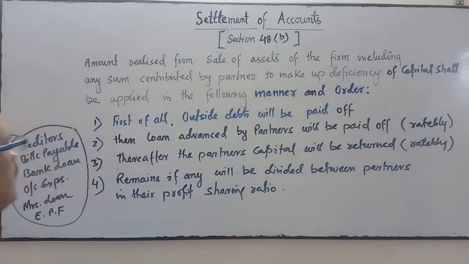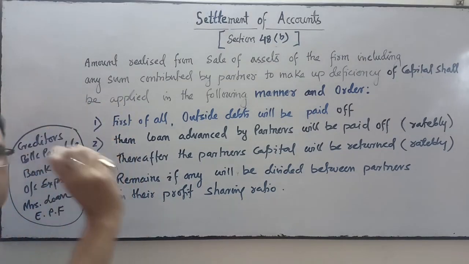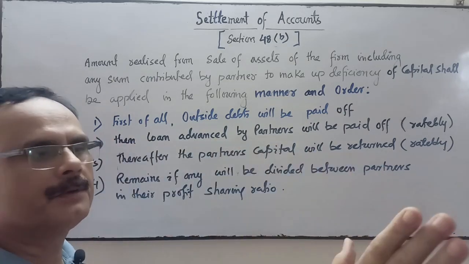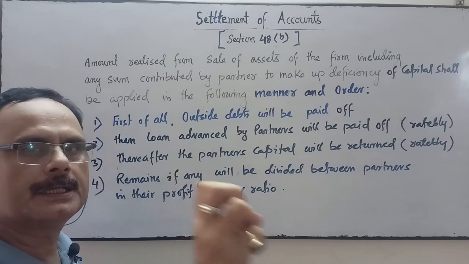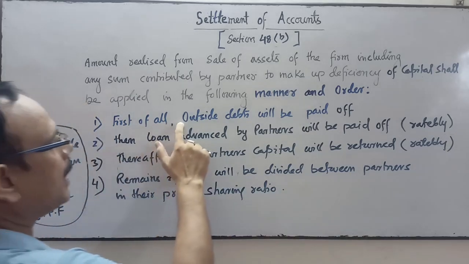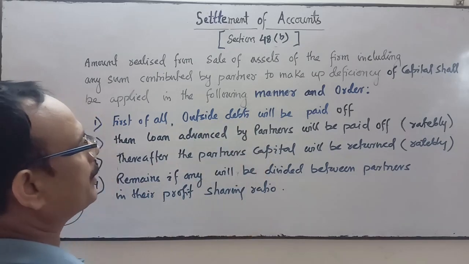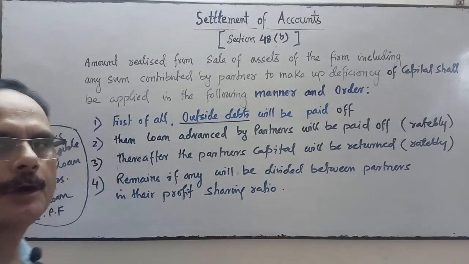So first, the amount will be paid off to the external liability, to the third party, outsider liability.